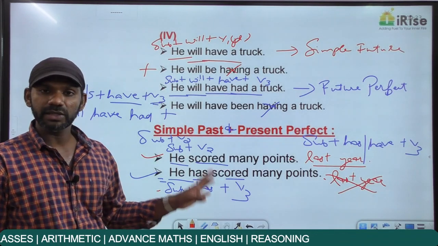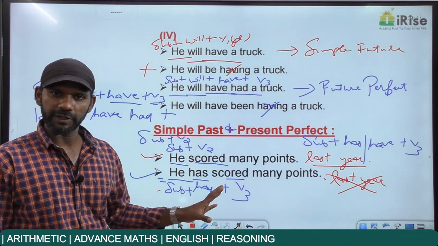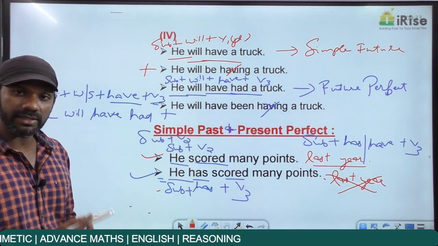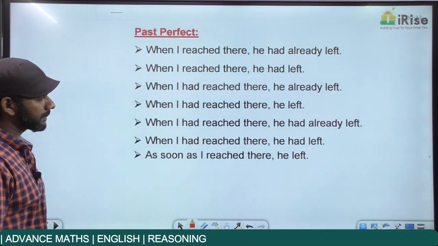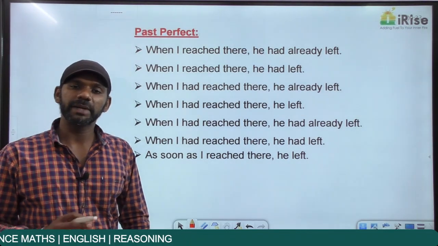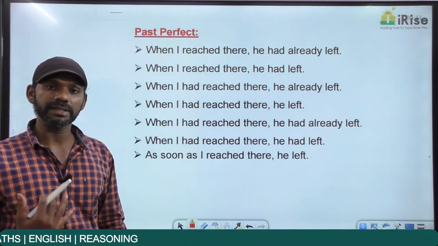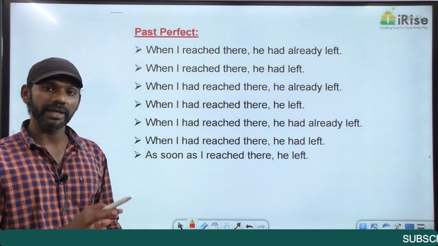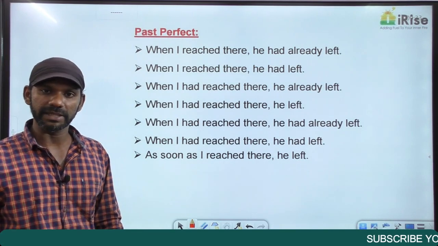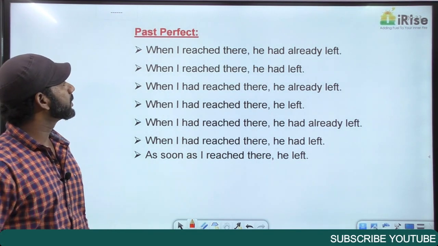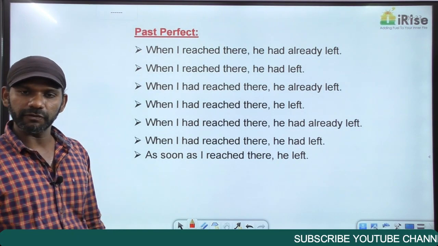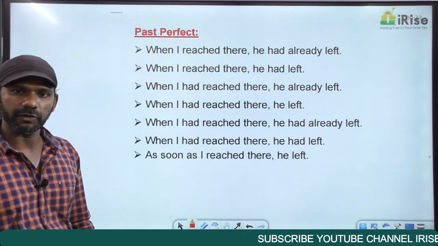This is about the usage of simple past and present perfect. So when the time of the past action is not mentioned, we have to go for present perfect. When the time of the past action is mentioned, we have to go for simple past. So that is about when to use simple past and when to use present perfect. Now come to the next category, past perfect. When to use past perfect.